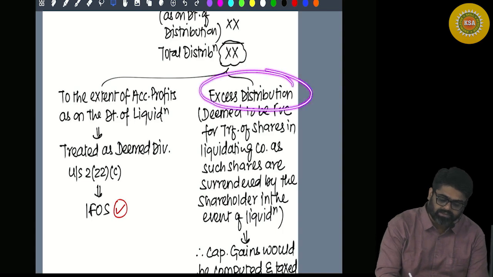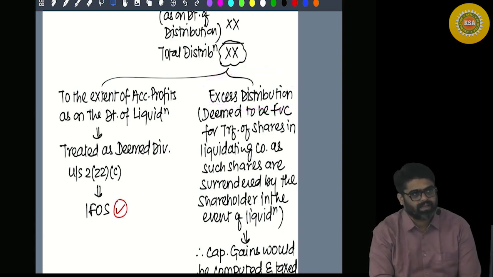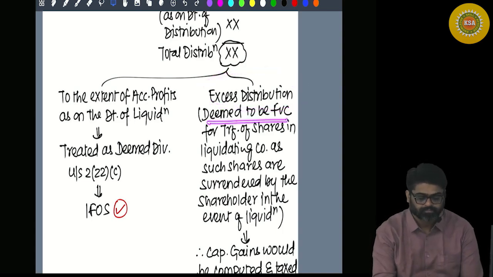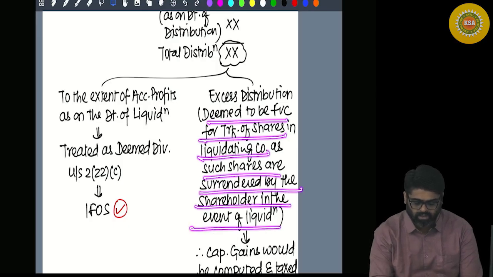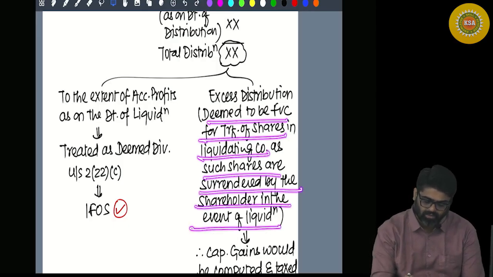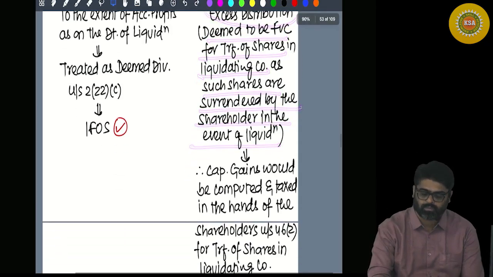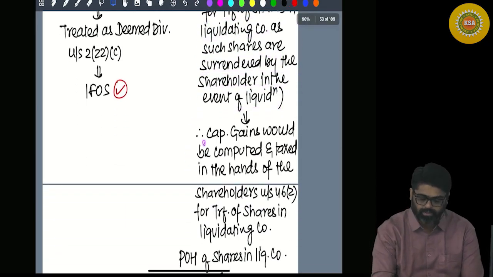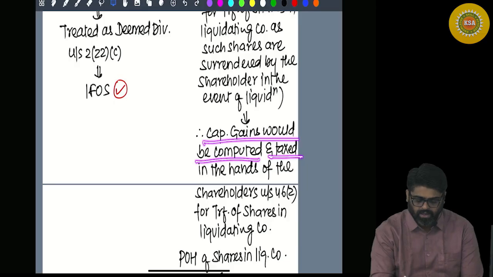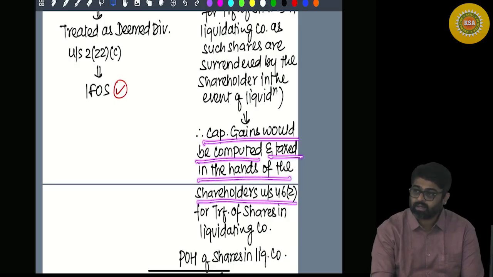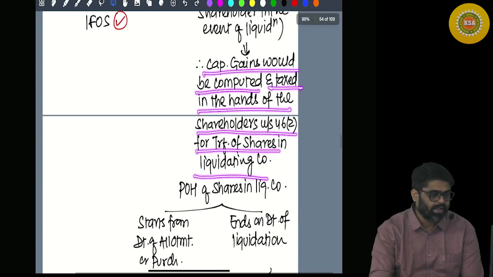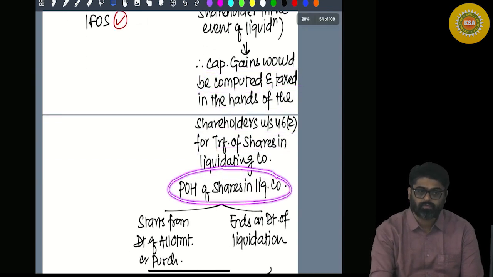So how much excess distribution happens? 6 lakh. That will be deemed to be the full value of consideration for transfer of shares, as such shares are surrendered by the shareholder in the event of liquidation, and on the basis of this amount you are now supposed to compute the capital gain. So capital gain would be computed and taxed in the hands of the shareholder under section for transfer of shares in liquidating company.